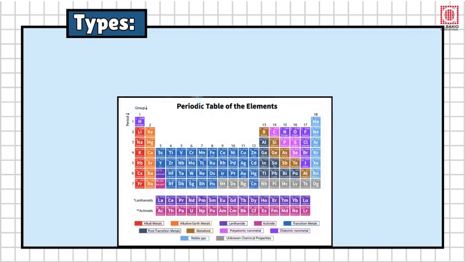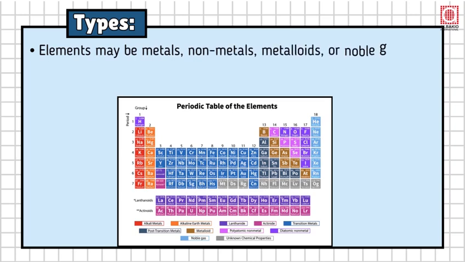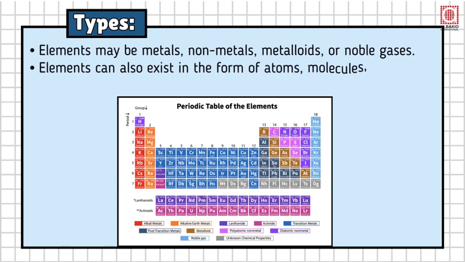Types. Elements may be metals, non-metals, metalloids, or noble gases. Elements can also exist in the form of atoms, molecules, ions, and isotopes.